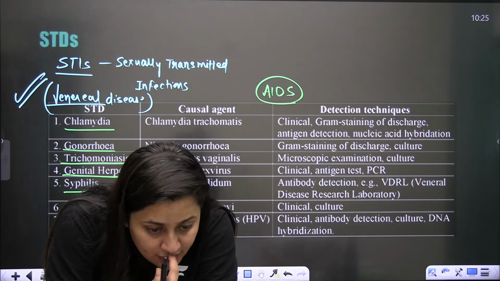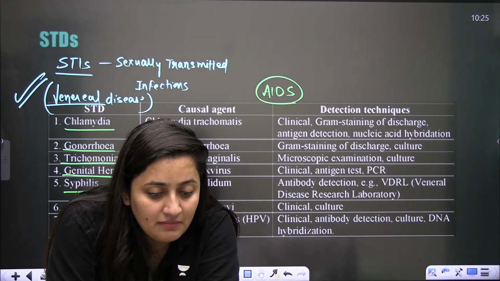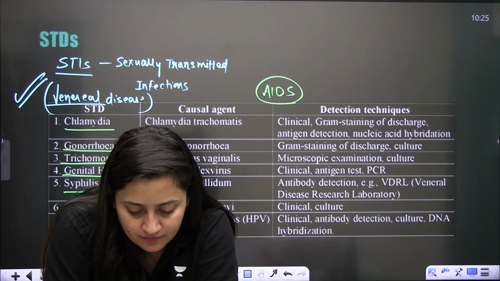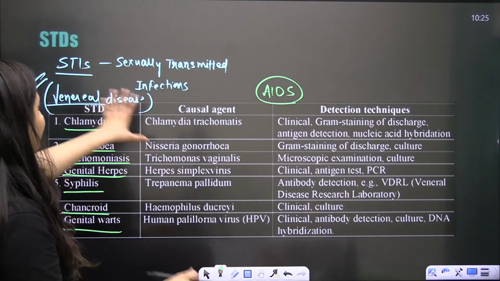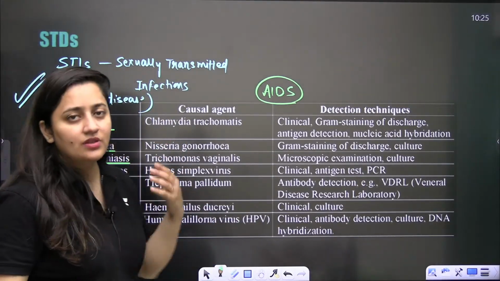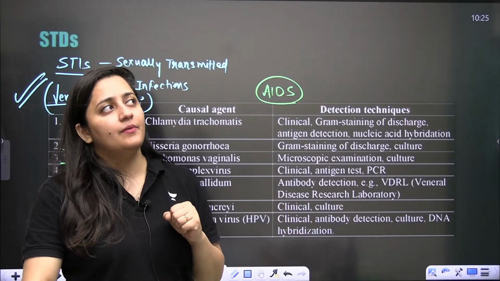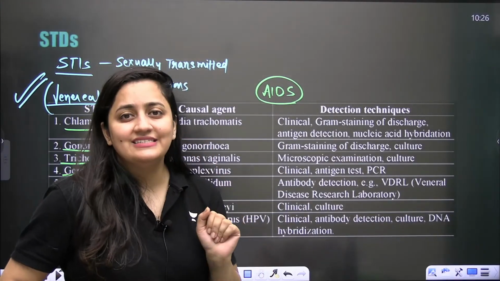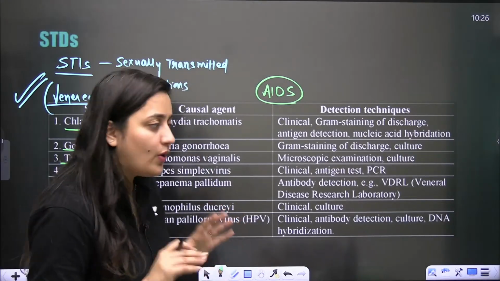It's clear. HIV is human immunodeficiency virus, Bhaskar, and it causes AIDS. HIV is a virus. So guys, in these diseases, they can ask you questions about the causative agents. They can ask you which one is a bacterial STI and which one is a viral STI. So a question like this can come.